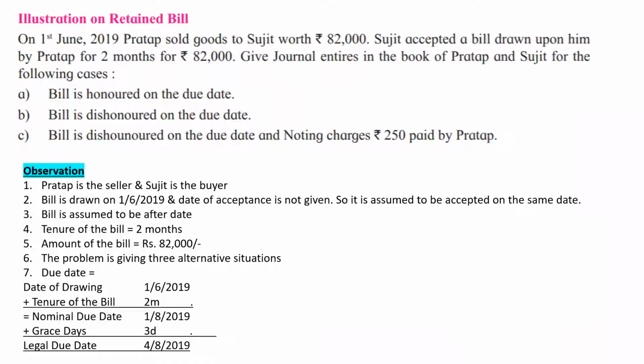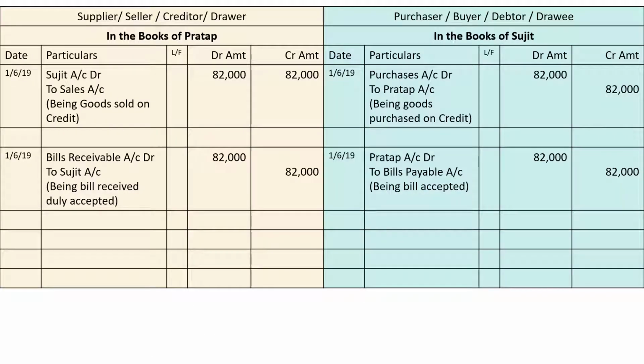Check this particular discussion. Due date, how it is calculated? Date of drawing plus tenure of the bill is equal to nominal due date. Add grace days is equal to legal due date. Legal due date is on 4th of August. So the date of drawing, what are the transactions which took place? First of all, Pratap sold goods. We have passed the entry. Second one, on the same day Pratap drew the bill and it was accepted by Sujit. We passed the entry.